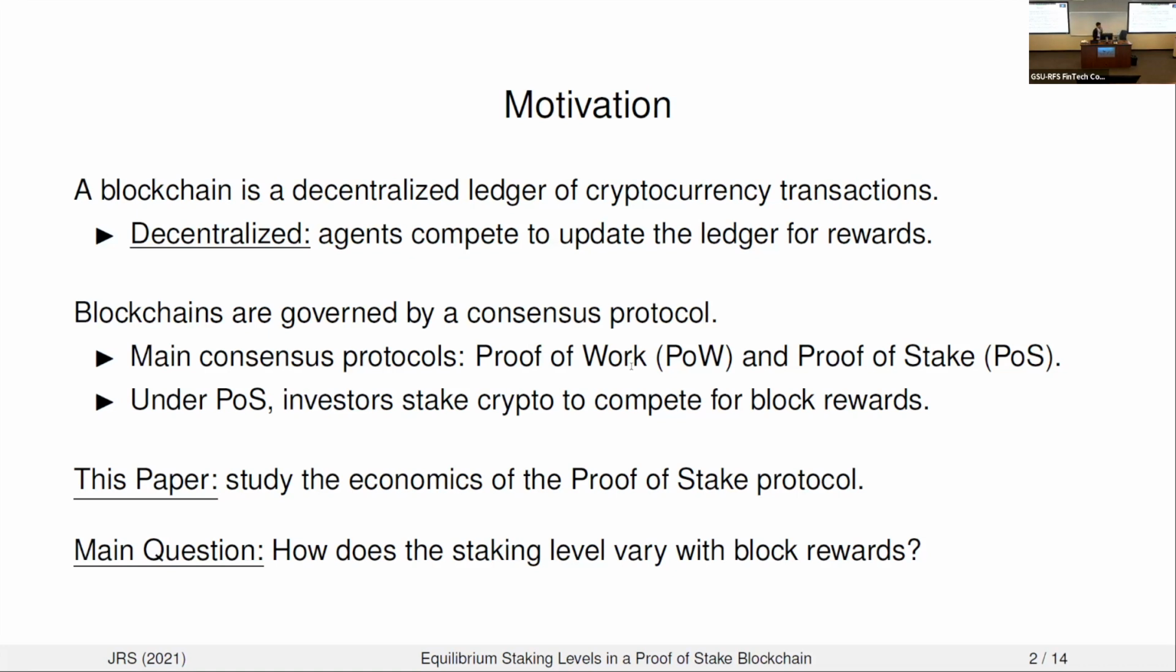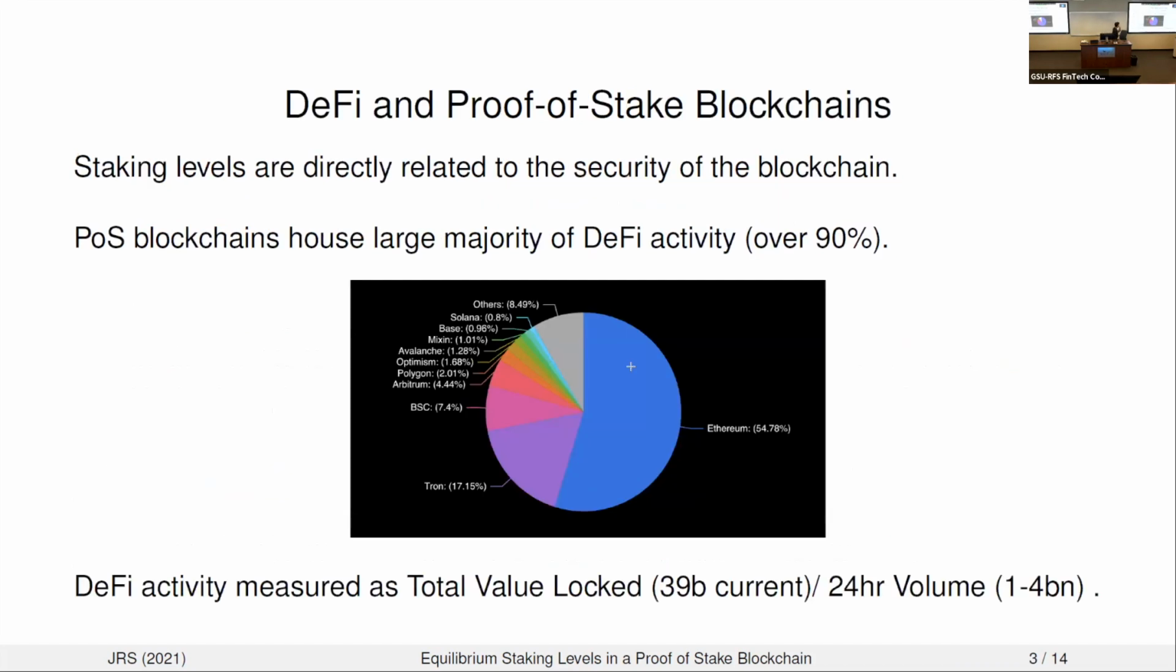Now, before I continue, I should convince you that this staking level that we're studying here is indeed an important object and something that we really want to understand in the blockchain world. The reason why this is so important is because these staking levels are directly related to the security of the blockchain. So one easy way to think of it is the staking level, meaning the market value of staked cryptocurrency, is proportional to the cost of disrupting the blockchain transaction activity.